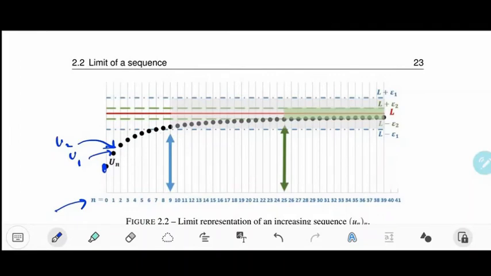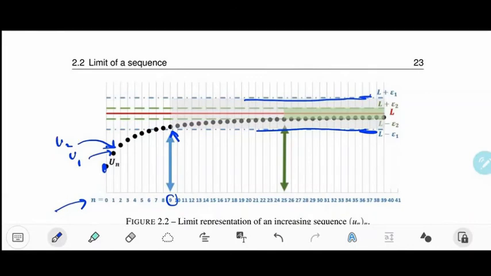Okay, so let's say that L is a given number on the y-axis, and the sequence is approaching this number, and you can see that if you take an interval around L, which is L minus epsilon and L plus epsilon, from a given index, this one in here, so from 9 upwards, all the elements that are after u9 will be inside the interval that you chose, L minus epsilon 1, L plus epsilon 1.